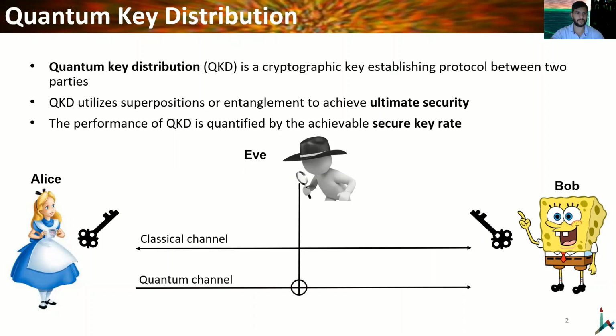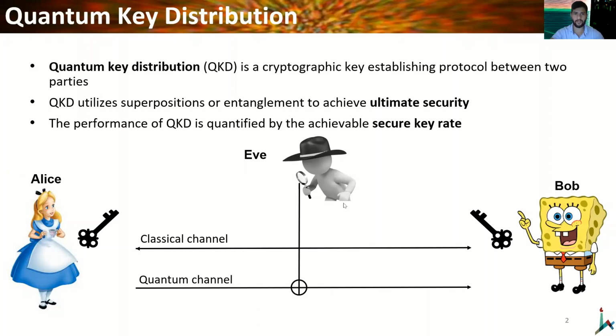Let's take a look at the specific structure of a quantum key distribution system. Here we have two parties, Alice and Bob. Alice and Bob want to share a cryptographic key. To this aim, Alice encodes and transmits a quantum state on a quantum channel, and Bob can measure those states. In addition, they have a classical channel, which is assumed to be public. This means that everyone can read information in the classical channel.